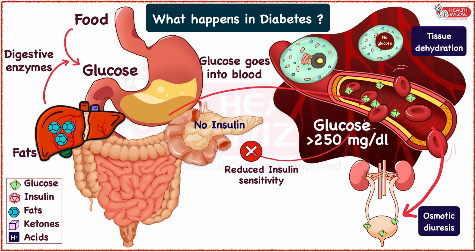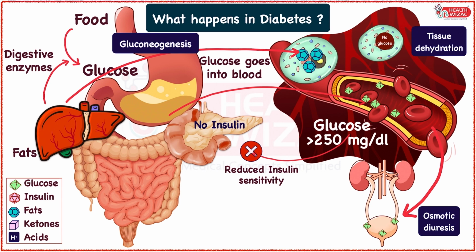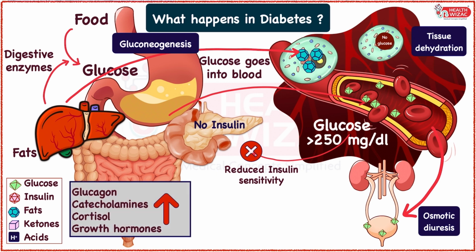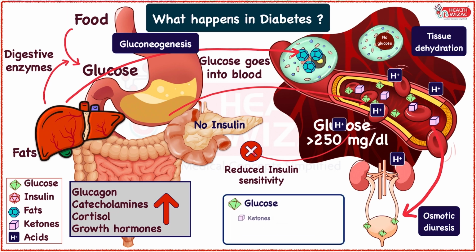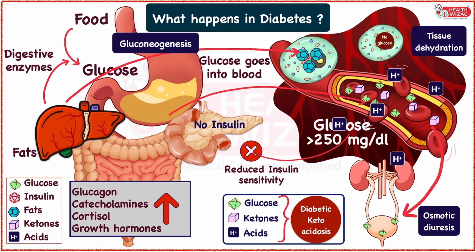Due to lack of glucose for energy, the cells start deriving energy from other sources like fats and amino acids by processes called gluconeogenesis and glycogenolysis, along with an increase in counter-regulatory hormones, that is glucagon, catecholamine, cortisol, and growth hormones. During this process, ketones and acids are formed as a byproduct. This process is also seen during the fasting state, giving rise to the triad of high sugars with ketosis and acidosis, and thus giving rise to the symptoms of diabetic ketoacidosis.